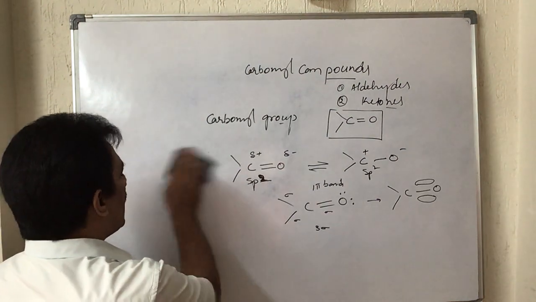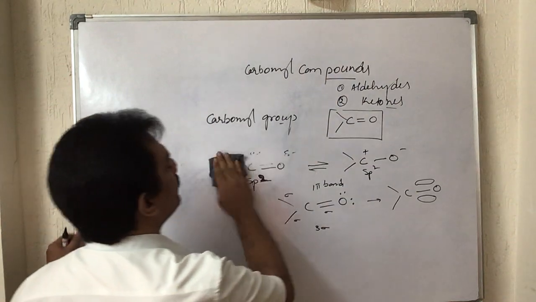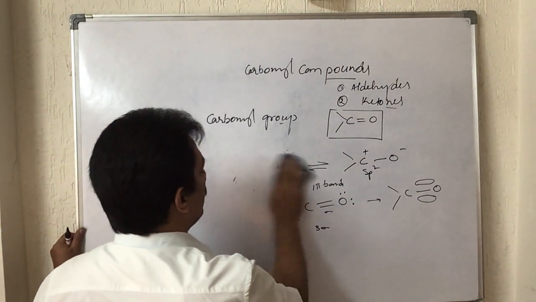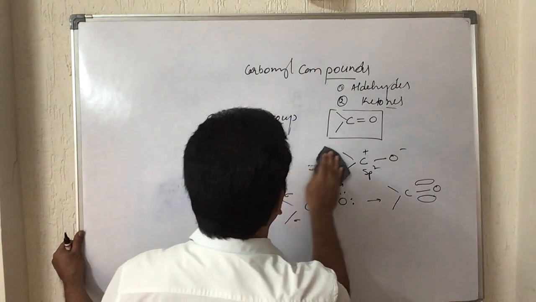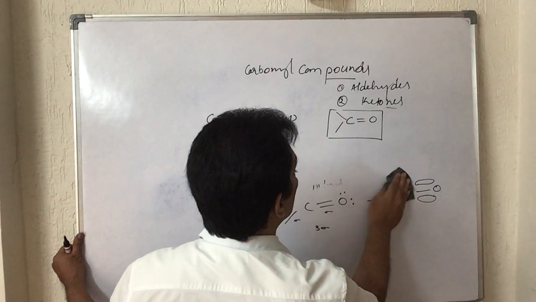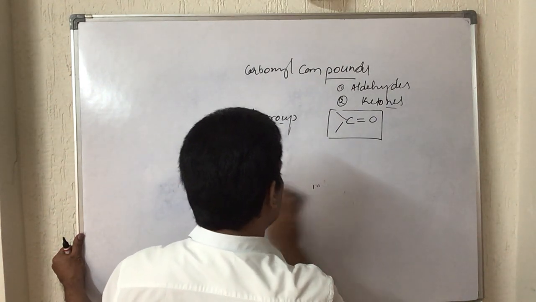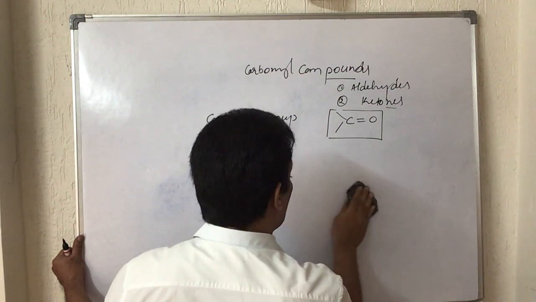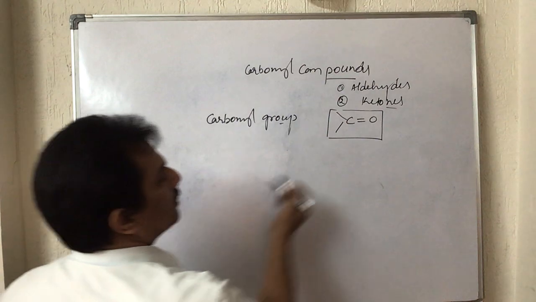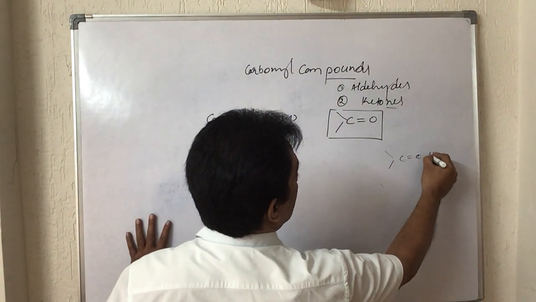Now this is about the structure of the carbonyl group. After the carbon bonds with one oxygen through a double bond, it still has two valencies vacant. When two valencies are vacant in a group, it is a divalent group. So simply we can say that the carbonyl group is divalent.